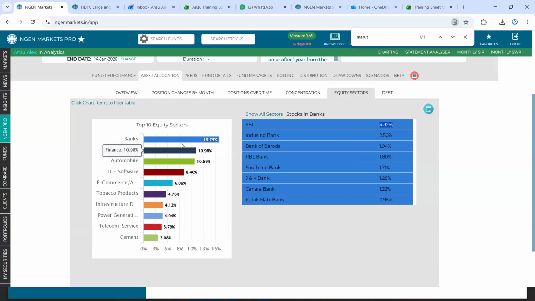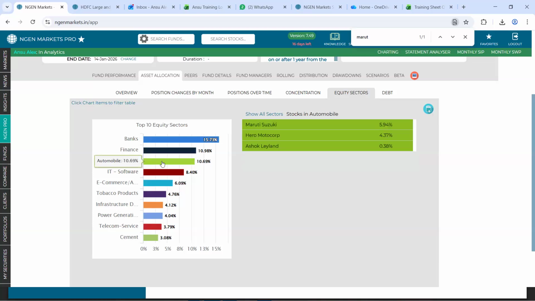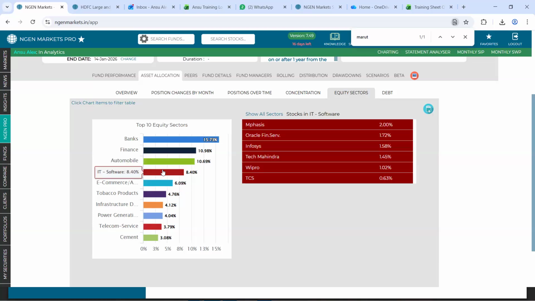So in a similar way, you can click onto any of these bar graphs and it will tell you which are the stocks from that respective sector that have exposure in this portfolio and to what extent they have the exposure. And the same data, you could anytime download into an Excel as well.